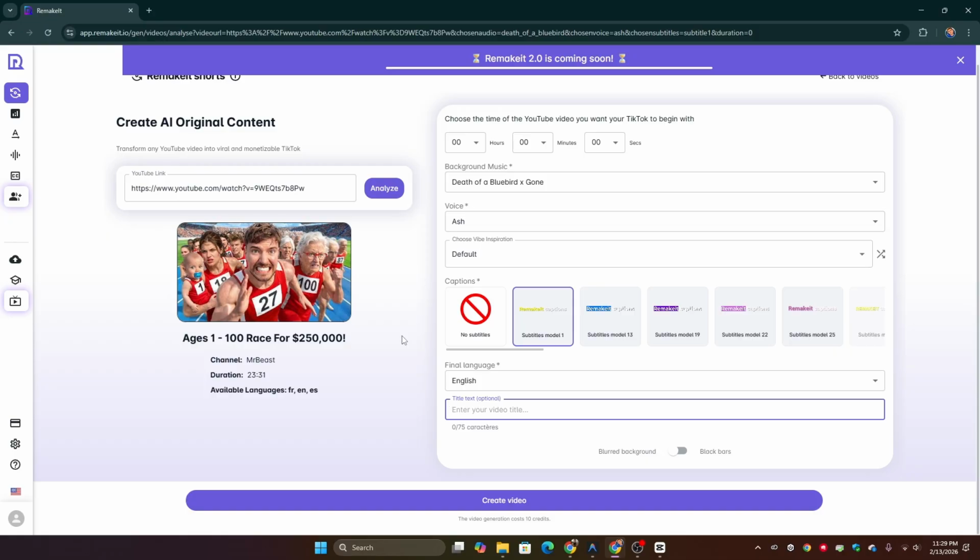So all you need to do, that's it, is how to get some viral clips from popular YouTube videos using AI.